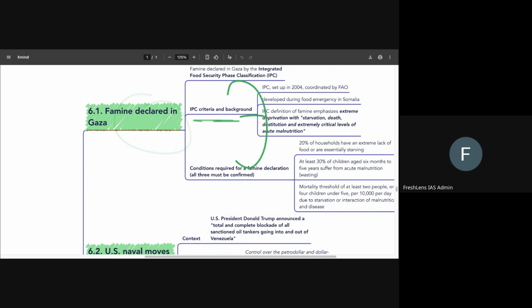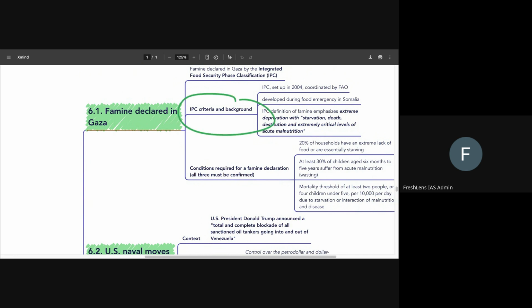And we have to have a rough idea about this whole declaration of famine. The criteria by the IPC is that 20% of households need to have an extreme lack of food or must be starving. 30% of children aged 6 months to 5 years should be suffering from acute malnutrition, and the mortality threshold should be that at least 2 people or 4 children under 5 should be dying due to starvation or interaction of malnutrition and disease. That you have to be clear about. So a rough idea about these conditions is important.